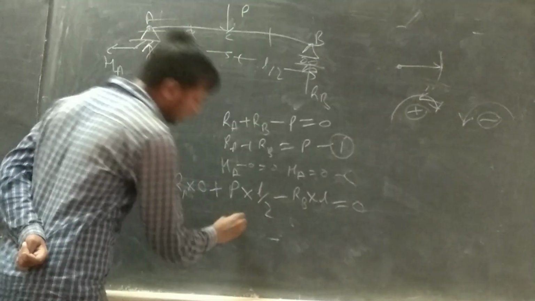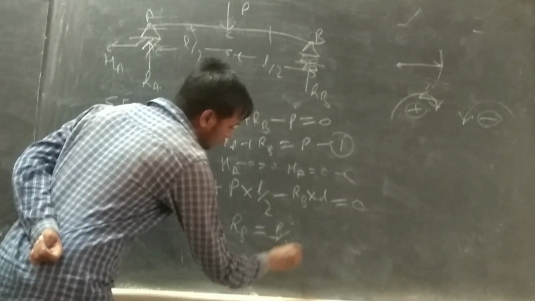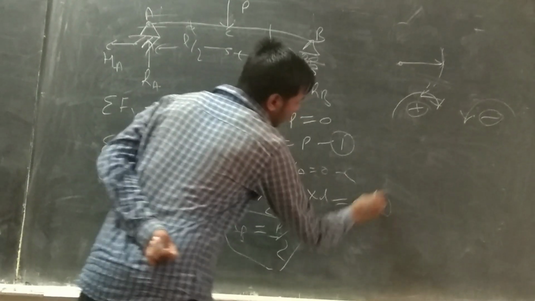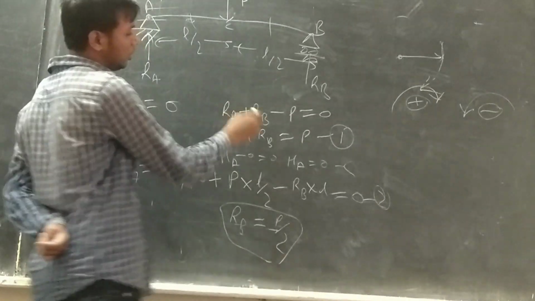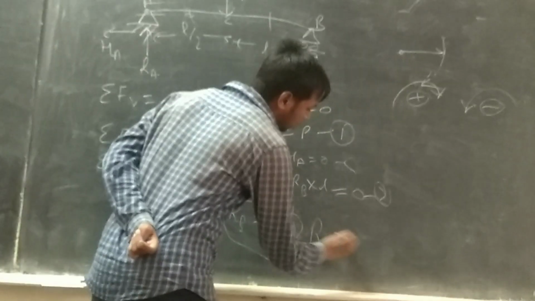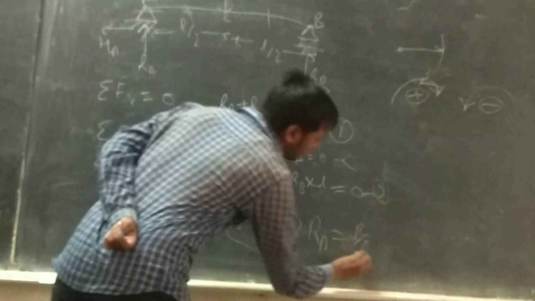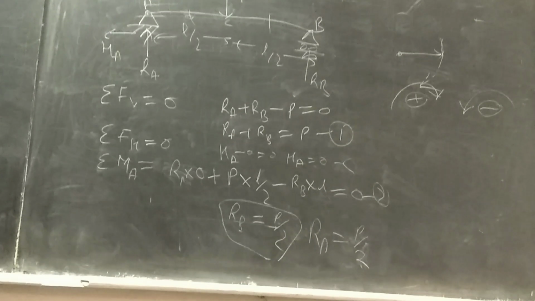By calculating this, RB becomes P by 2. Then putting RB into the first equation, RA becomes P by 2. It is a simple substitution.